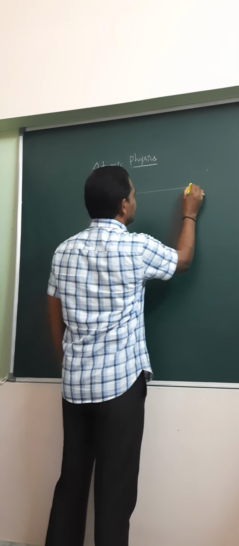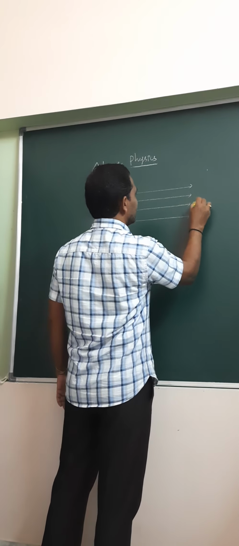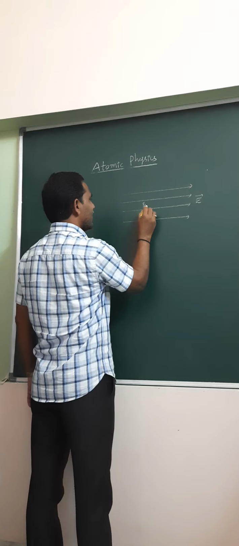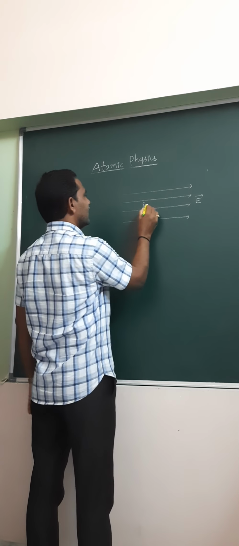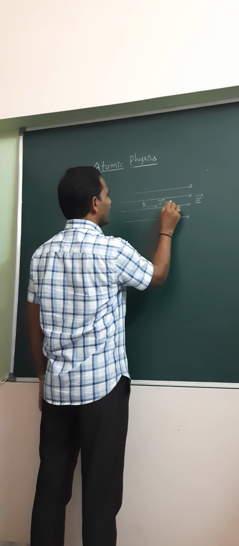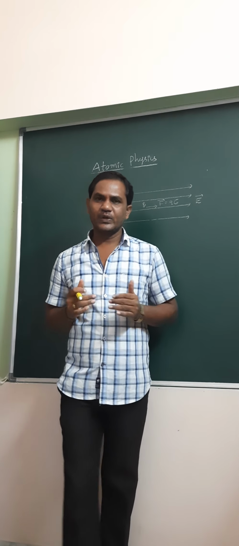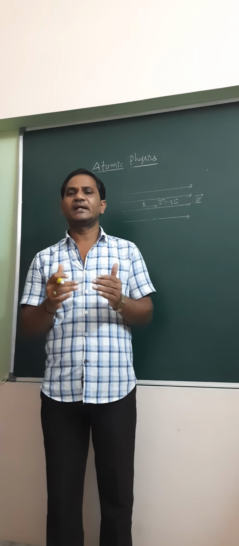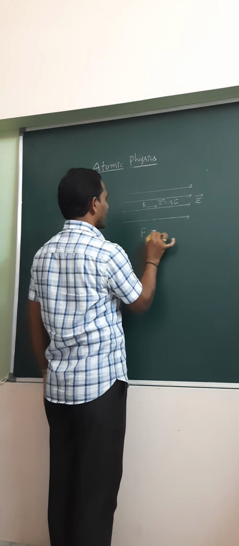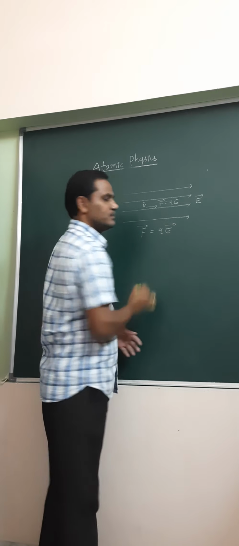Let us consider a uniform electric field of strength capital E. Suppose a charged particle Q is placed in the uniform electric field, then it experiences a force F equal to Q into E. So when the charged particle Q is placed in the uniform electric field, the force acting on the particle is F equal to QE. Vectorially we write it as F bar equal to Q into E bar.